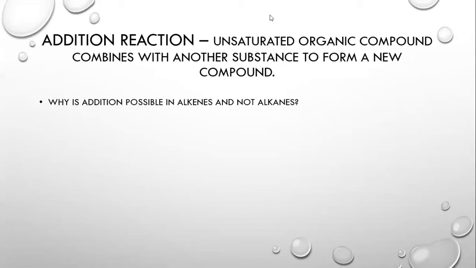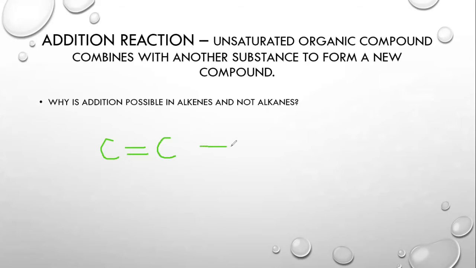Let's take an example of ethene without the hydrogen atoms. We have two carbon atoms that are bonded in a double bond.